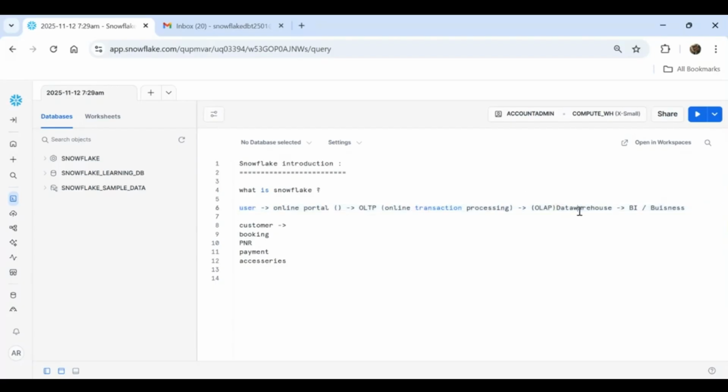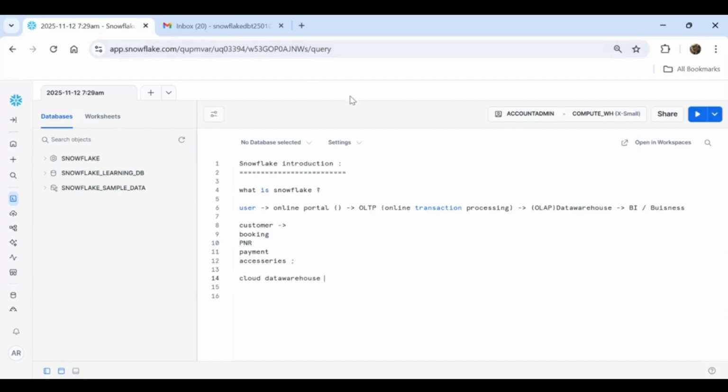Now, Snowflake is nothing but a data warehouse. Now, if I say Snowflake is a data warehouse, that will be a wrong statement. Snowflake is not only a data warehouse, it's a cloud data warehouse. Why is it a cloud data warehouse? Because whenever we open a Snowflake account, first of all, Snowflake is a browser-based application. You don't need to install anything, you don't need to bring any software, any hardware, nothing.